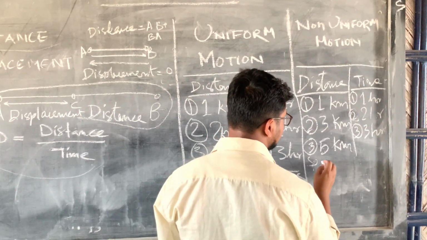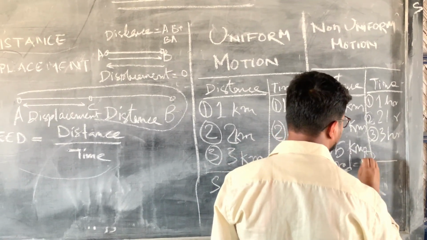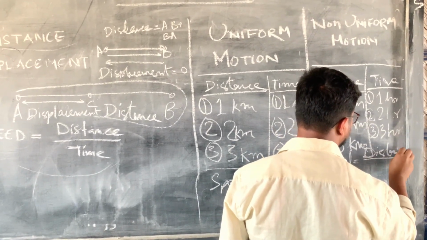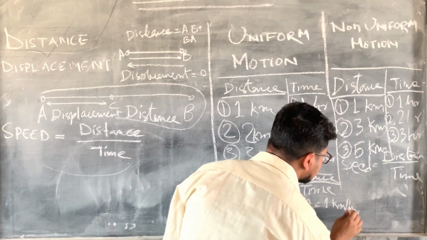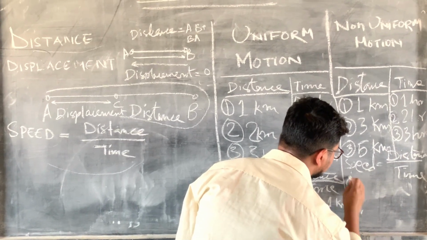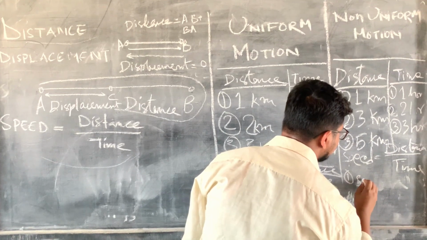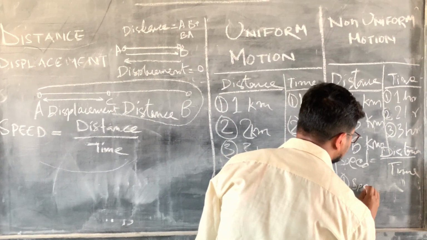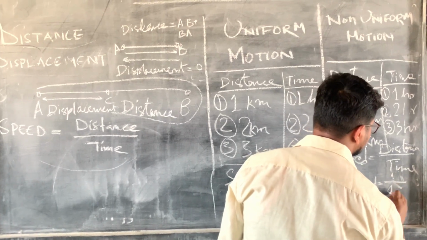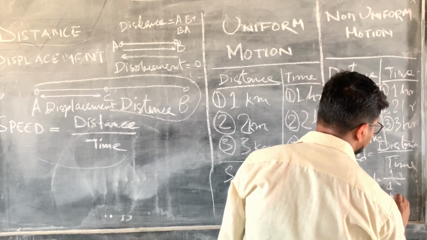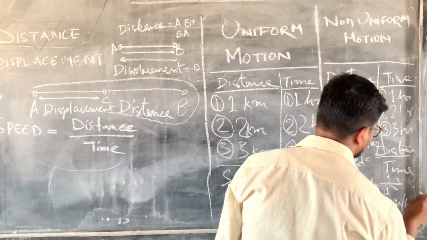As we know the formula of speed, distance by time. For the first one, the speed is 1 by 1, that is 1 kilometer per hour.